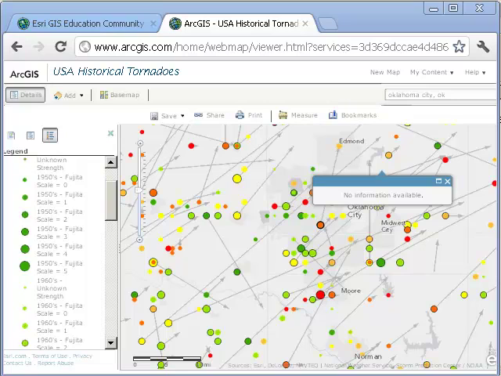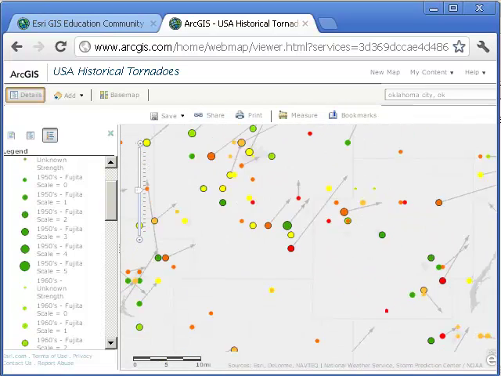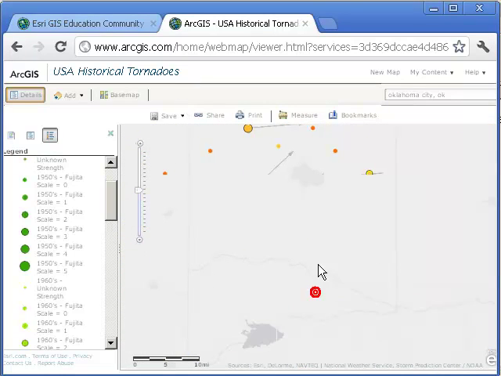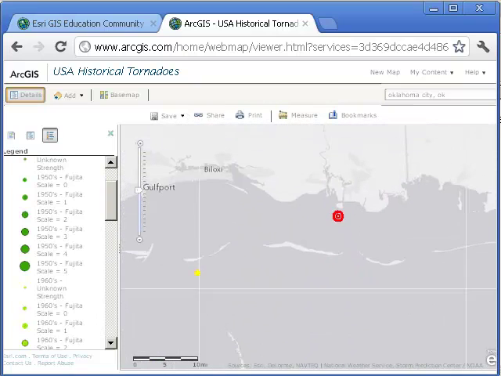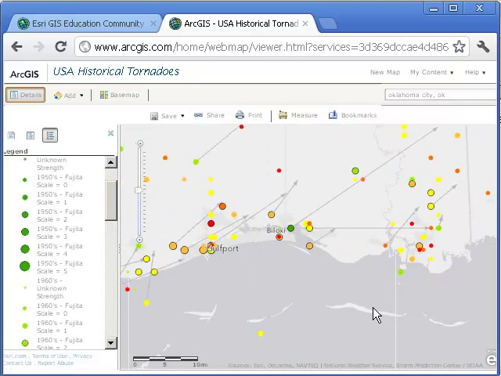Find a tornado that occurred close to any of the coasts. Aha, let's go down to the coast. How about the Gulf Coast? That'll be interesting. It looks to me like a lot of tornadoes have actually occurred right along the coast, and indeed a couple of them have been off the coasts. Is it possible for a tornado to begin in the water? How can this happen? Change the base map now to shaded relief.